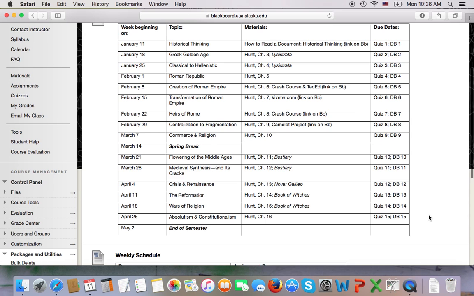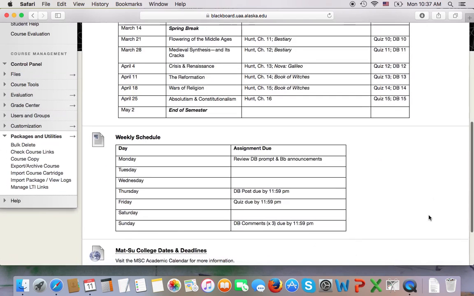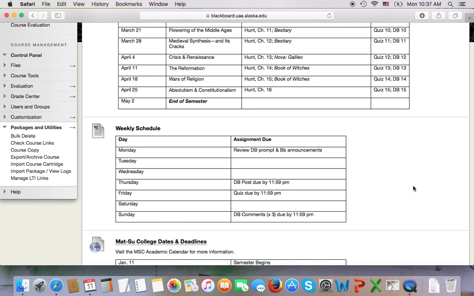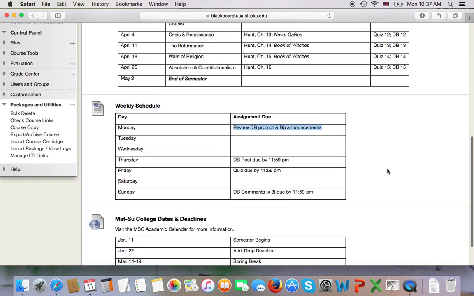So when you scroll down, you'll see the weekly schedule. You're probably looking at this and going, wait, where are the actual due dates? Well, there's a weekly schedule that we follow in this class. So on Monday, what you should do is go review the discussion board prompt and the Blackboard announcements for the week. You then have a couple of days to spend reading and thinking about the topic for the week.